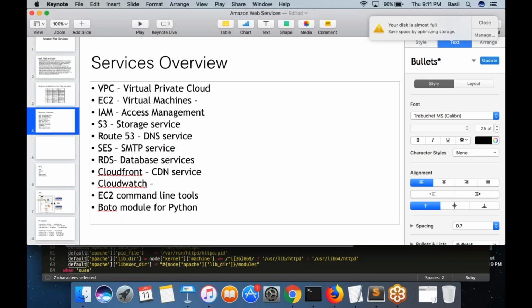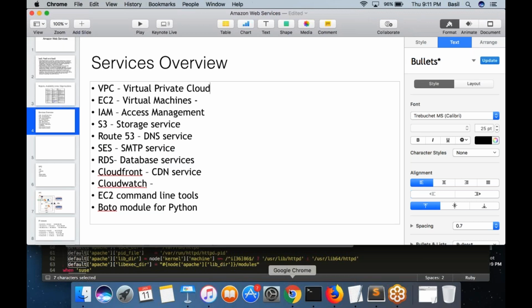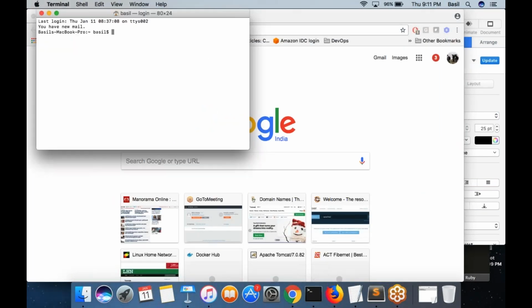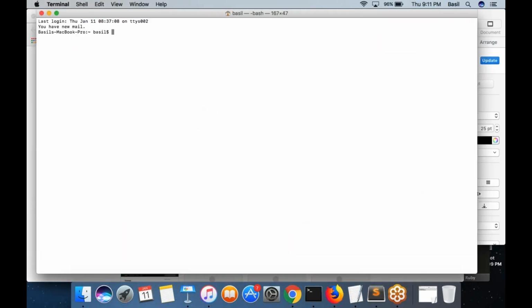So that's pretty much about the SMTP or SES service. The next one is RDS, or the Relational Database Service by AWS. So what is a relational database? Your MySQL database is called a relational database. Actually, it's not the MySQL database that is called relational database. A relational database is a type of database which follows a table-like structure.